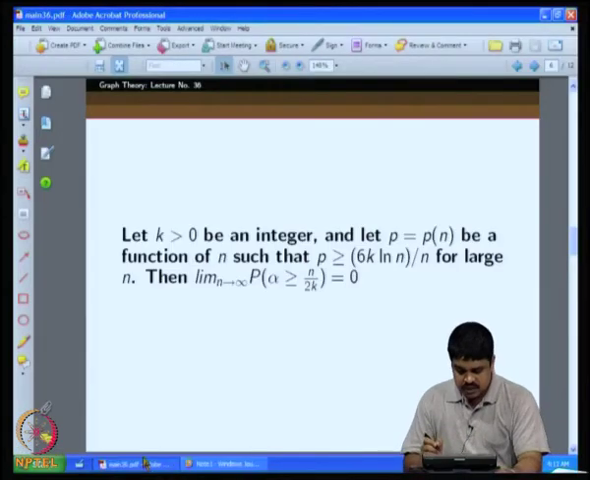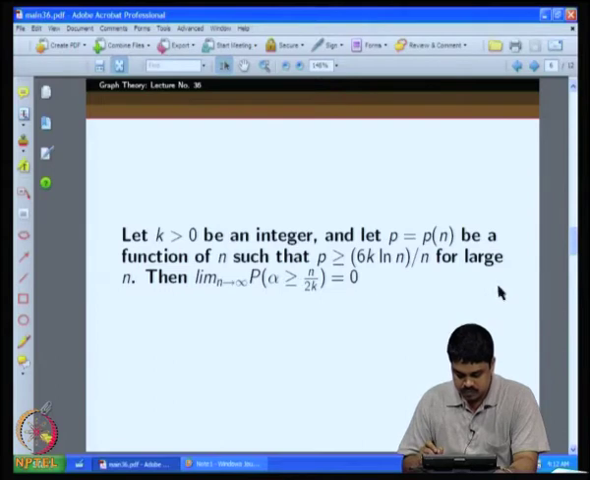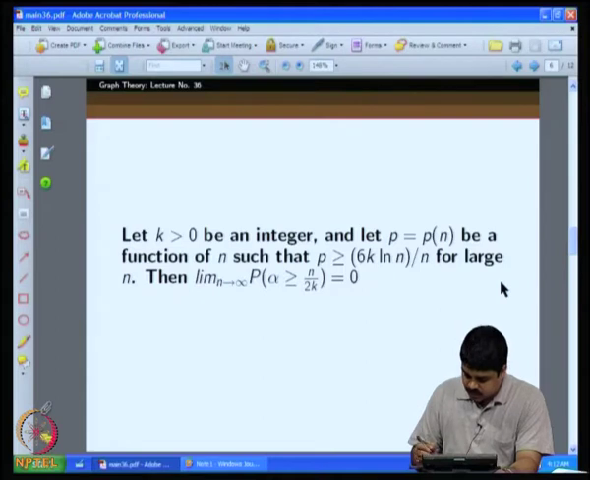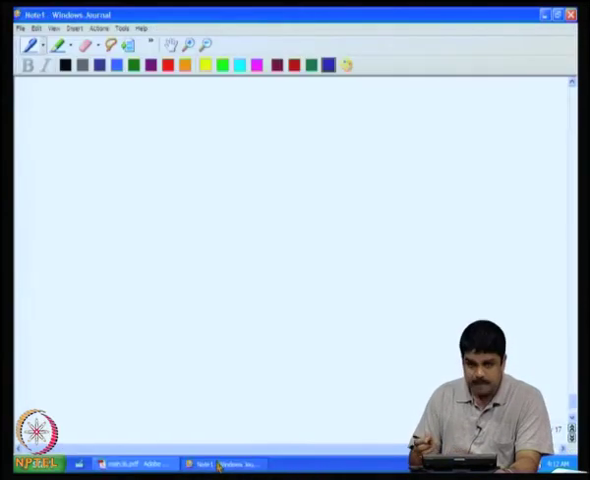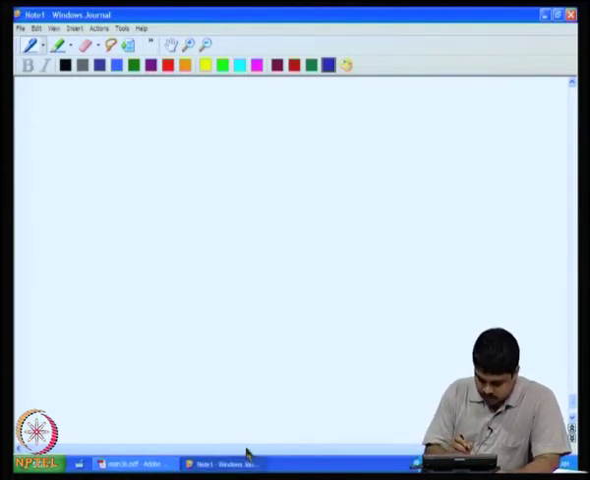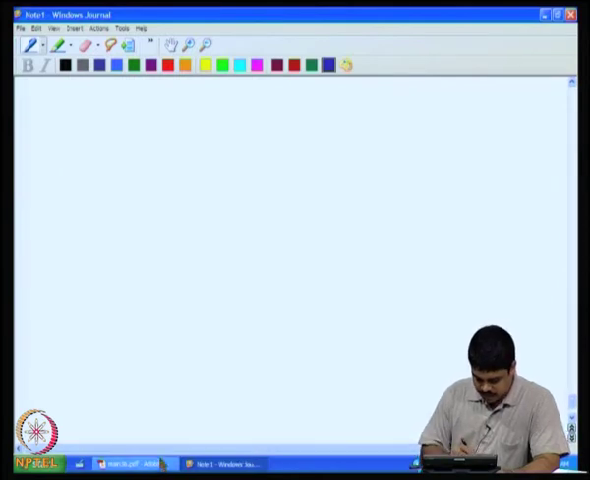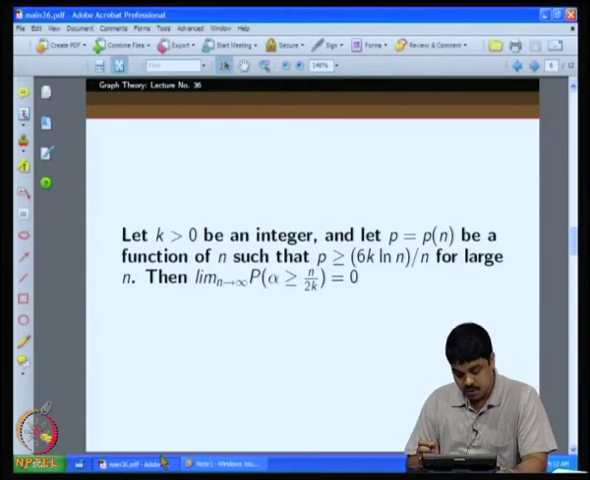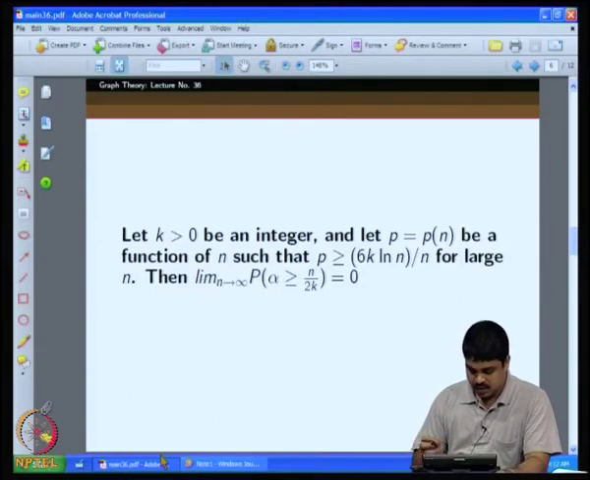Here is what we are going to first prove. To prove this, how do we do that? We have already done certain calculations for that before. Because the probability that there exists an independent set of size greater than n by 2k will be, let us say, greater than or equal to some t value.